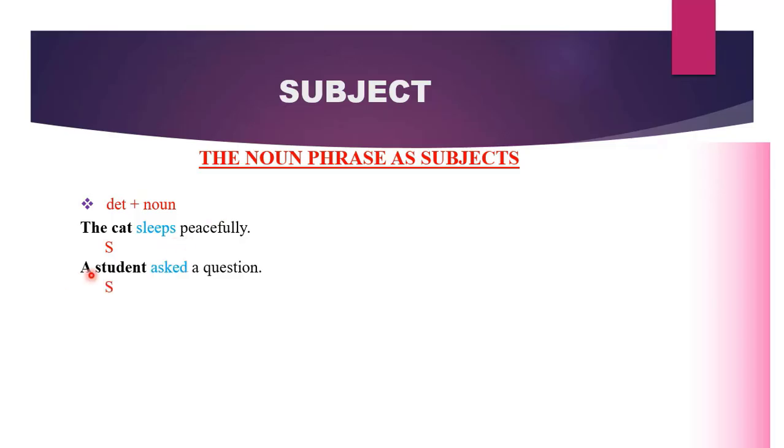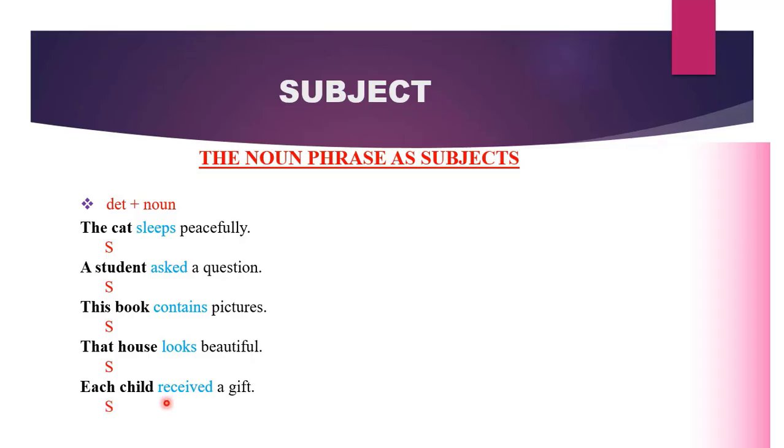In the next sentence, a student asked a question. Who asked a question? A student. Therefore, a student is performing the role of the subject, and not only student. This book contains pictures. Can you guess the subject? This book. And what is our verb? Contains. That house looks beautiful. What is our subject? That house.